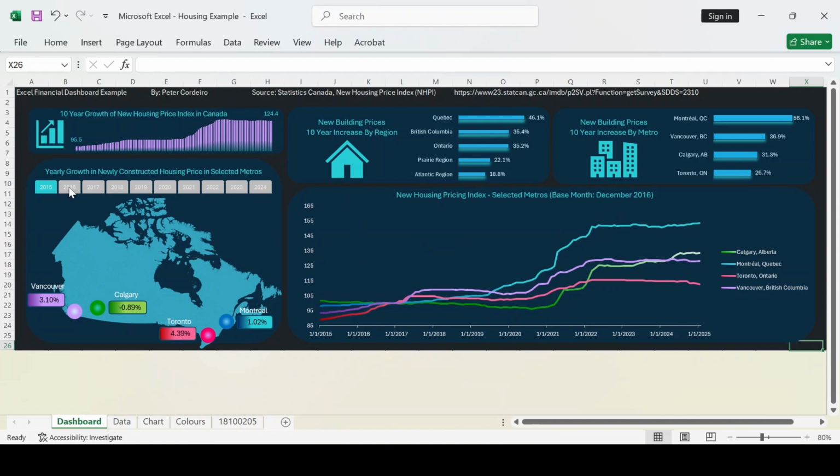So I have some slicers here to show, for instance, I'm using data from the new housing price index, and it will show the yearly growth, and it changes based on the year. And as well, I can link it up to various charts, pick different metros, regions, whatever you need with the data, from just simple cleaning the data, formatting it, making it into a simple chart, all the way to advanced dashboards, I can do it.